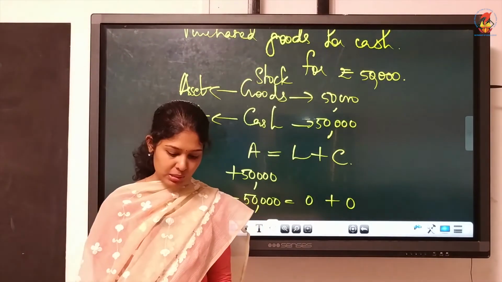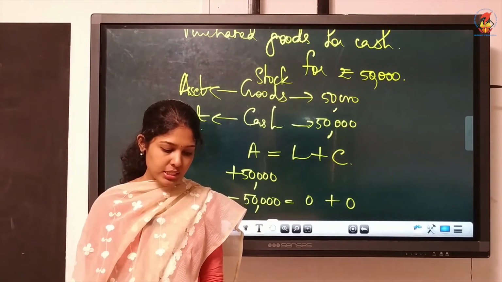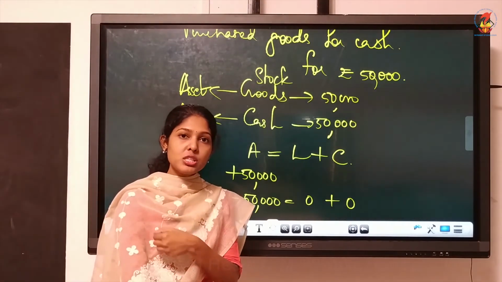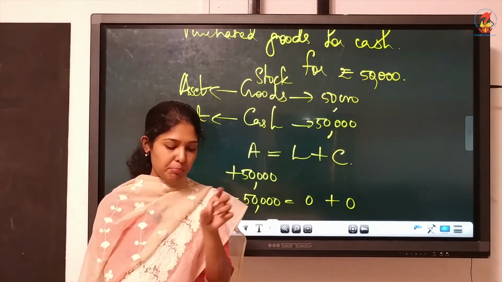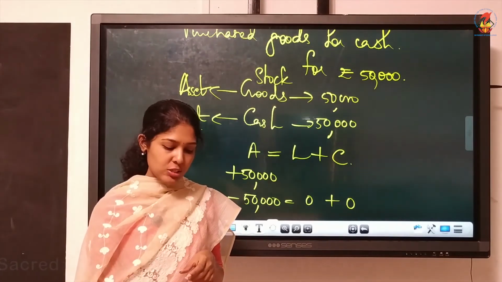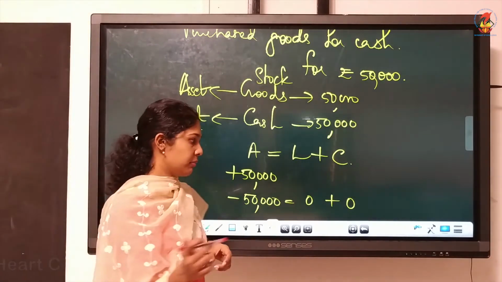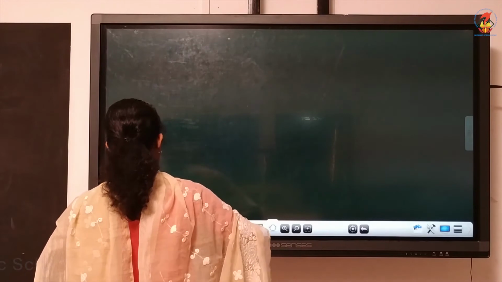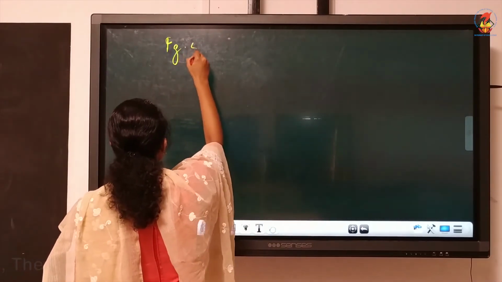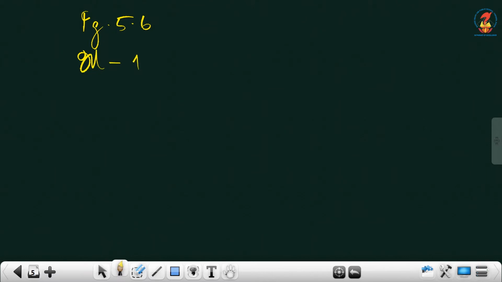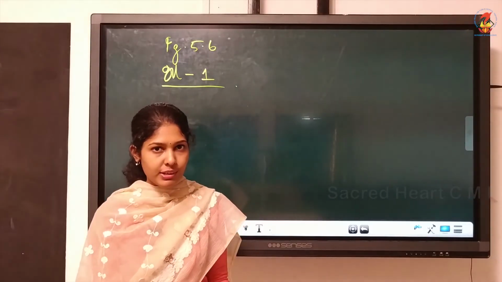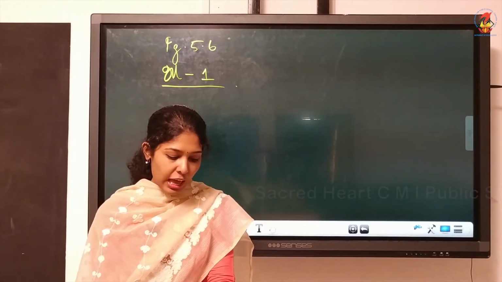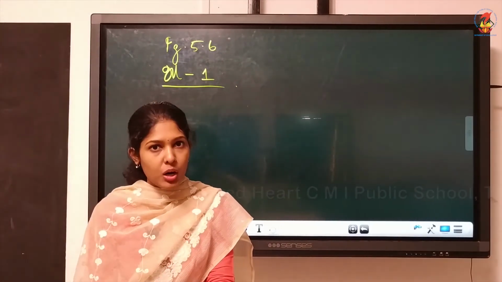We'll work out one problem so that you will get an idea. When you write, you just write the illustration number and the page number. So, it's given on page number 5.6, illustration 1. Just write page 5.6, illustration 1. No need to write the question. Okay, prepare the accounting equation from the following transactions. Did you all see the question? We have 5 transactions there. You have to do the accounting equation.